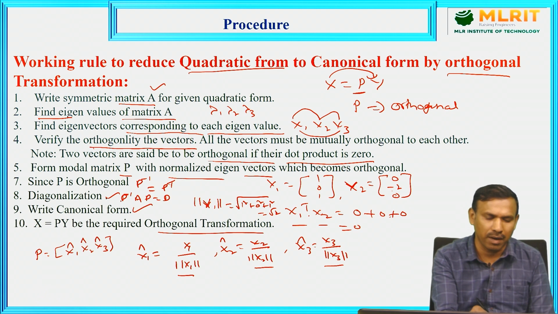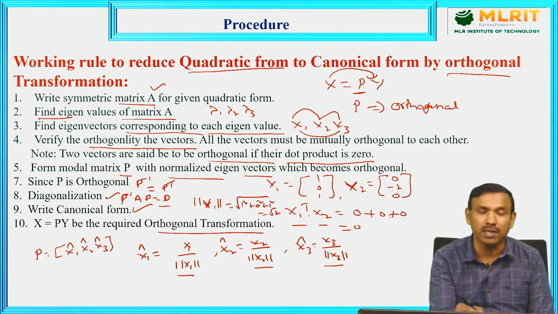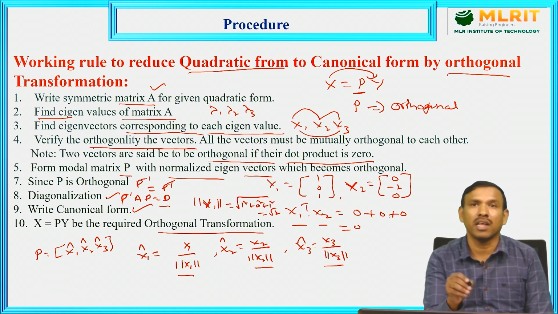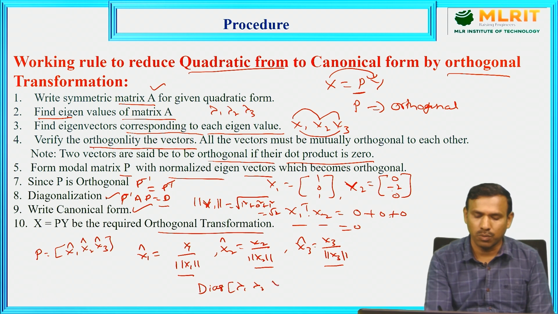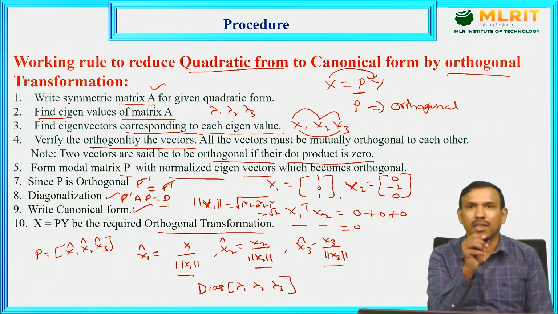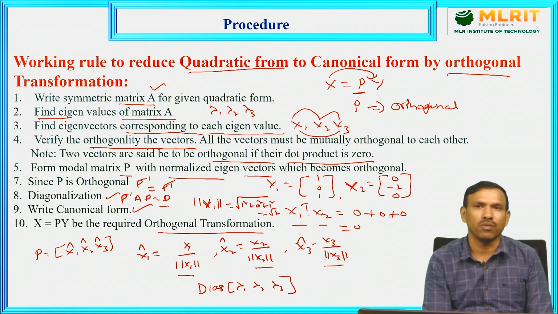Multiply these three matrices, P inverse, A, P, you will get the diagonal matrix D which contains only eigenvalues in the principal diagonal. That is, D is the diagonal matrix diag of lambda 1, lambda 2, lambda 3. Exactly in the principal diagonal you will get the eigenvalues, and the remaining elements become 0. So we got the diagonal matrix.